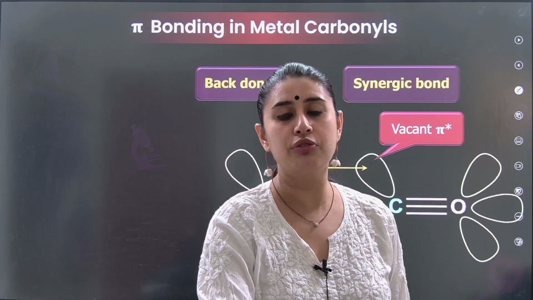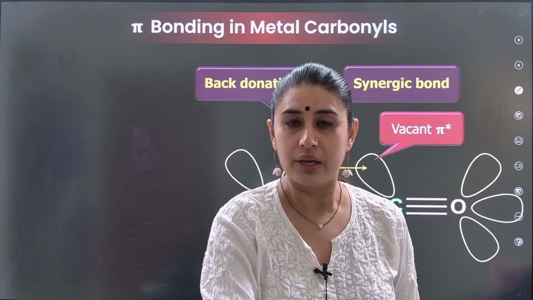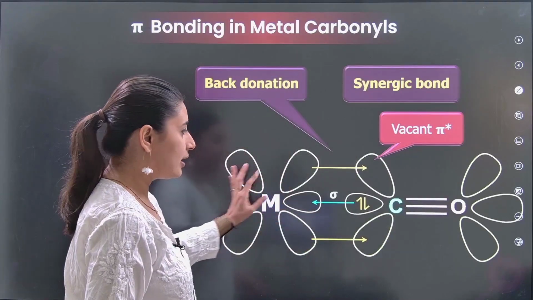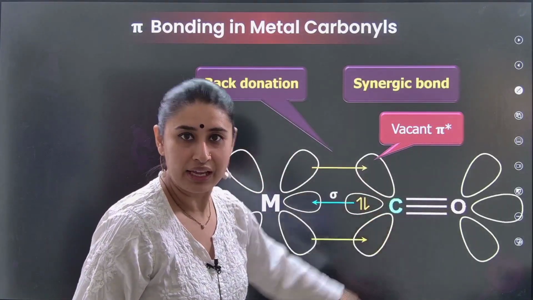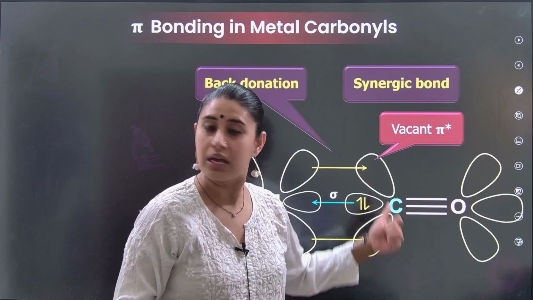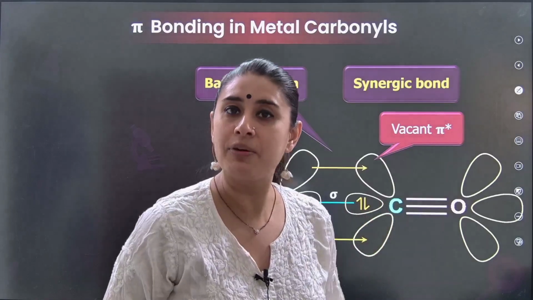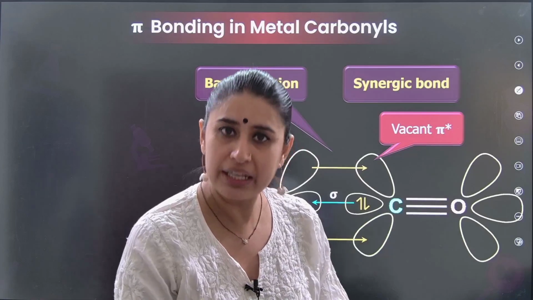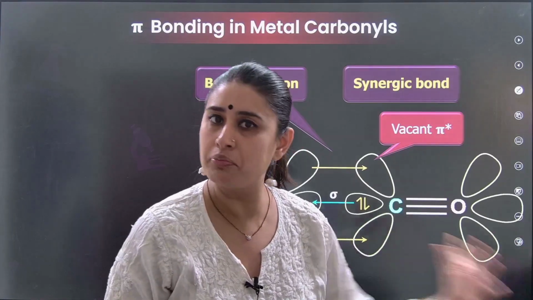Expect a question from metal carbonyl. You should know, when it is about metal and a ligand in coordination compounds, of course, the ligand will have a pair of electrons that can be donated. If it is donating, it forms a sigma coordinate bond.